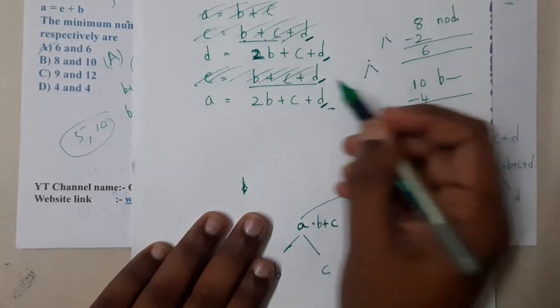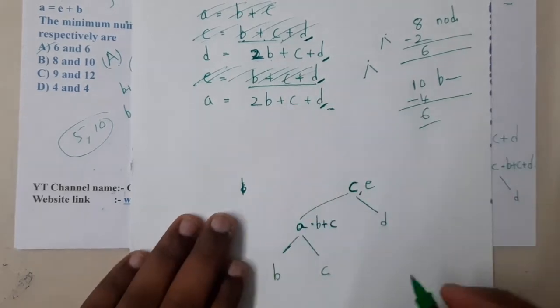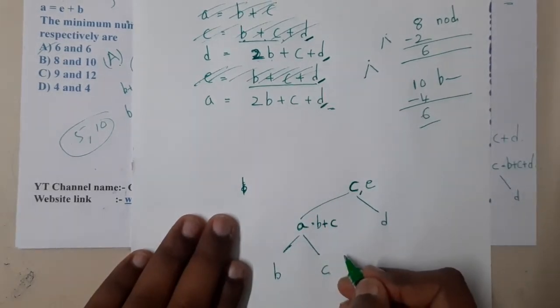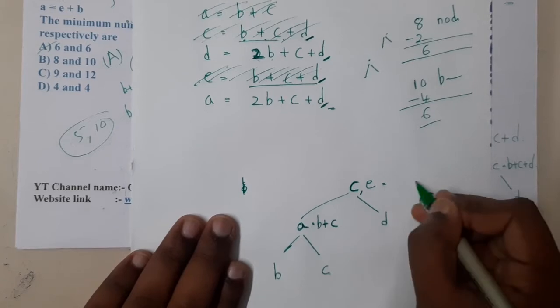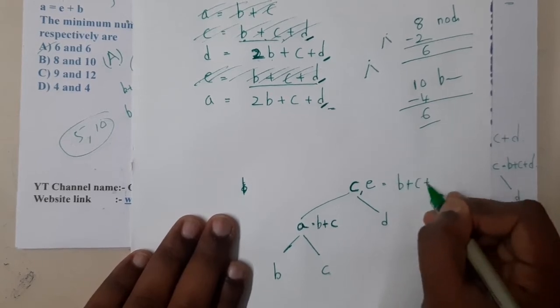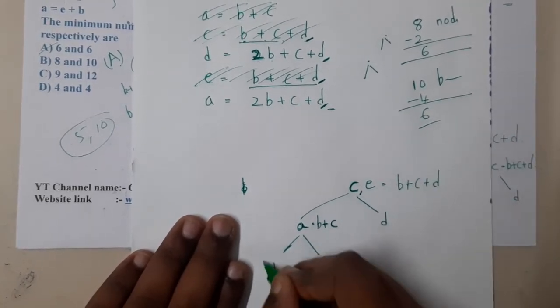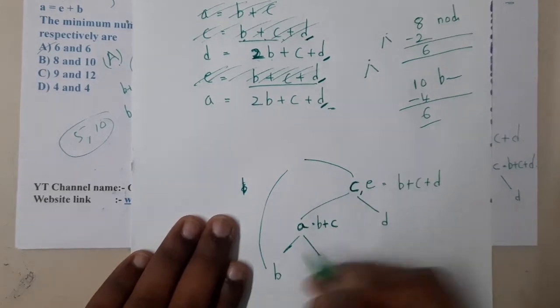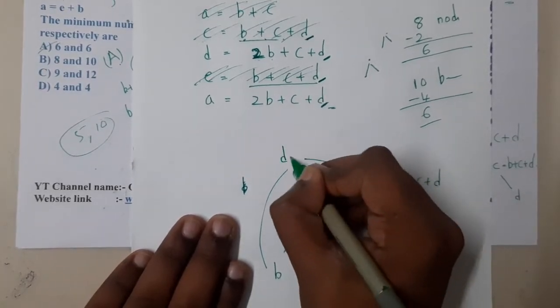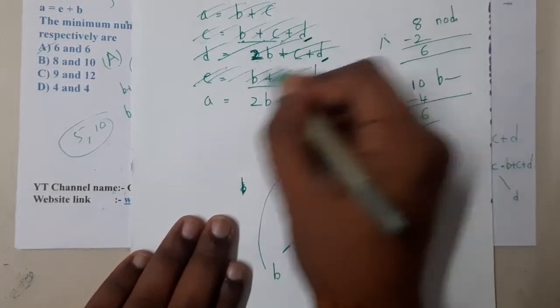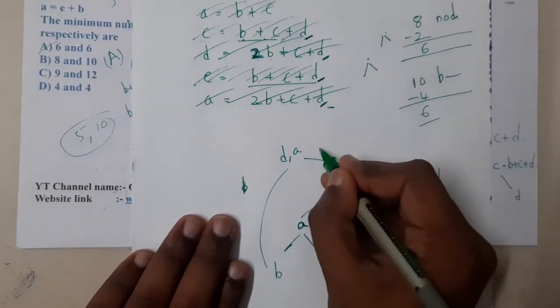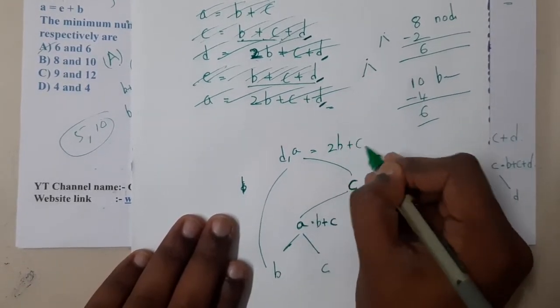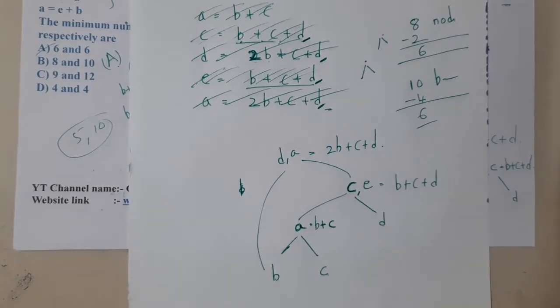Now the next step is 2B plus C plus D. So I need 2B. This expression is nothing but B plus C plus D. Now I need one more B to add to this. So now I added that B, and this is nothing but D comma A. Both of those values are the same, right? So that expression is nothing but 2B plus C plus D. Got it?